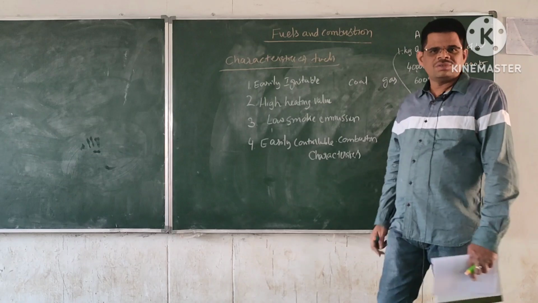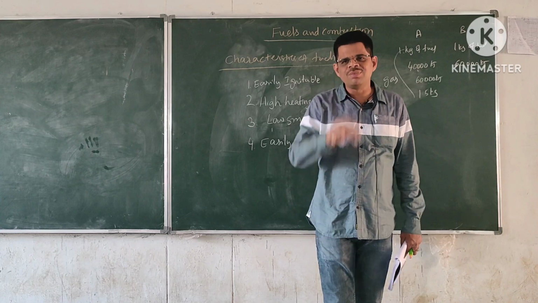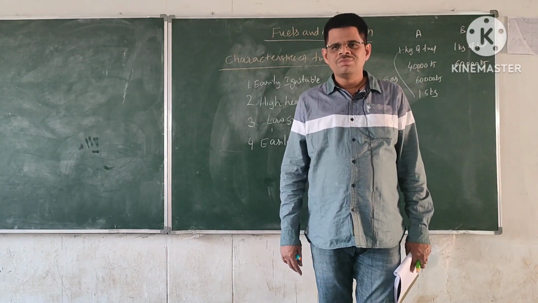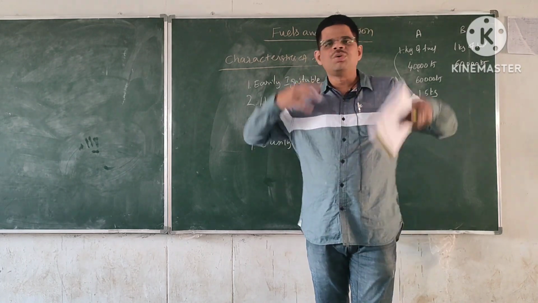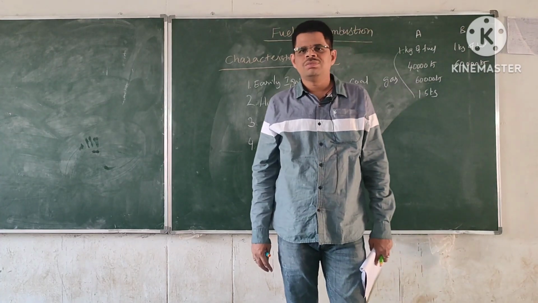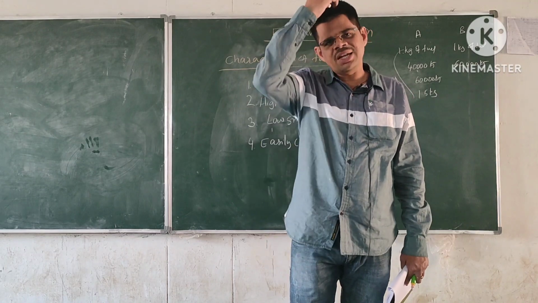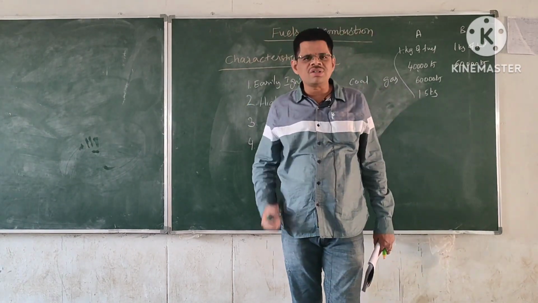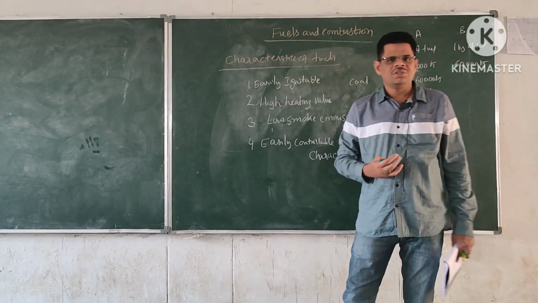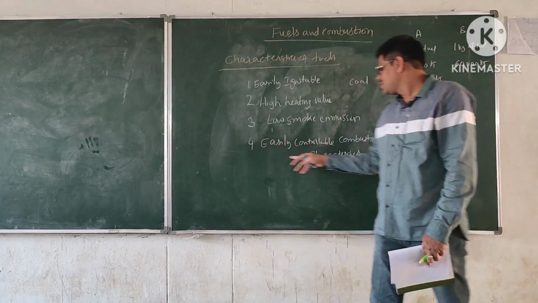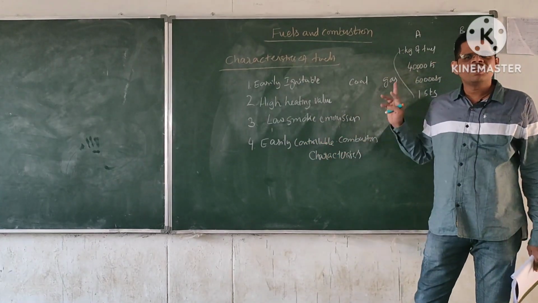But if you take the combustion with wood, suppose you are cooking with firewood, is it easily controllable? No. What will you do? If you want more fire, more heat, then you have to put more quantities of wood into the furnace, and it will take some time to produce the heat. It will not give us heat immediately. Similarly, if you want to reduce the combustion, you have to take the burning fuel out of the stove. So it is not easily controllable. But as far as possible, any fuel which you use must be easily controllable.